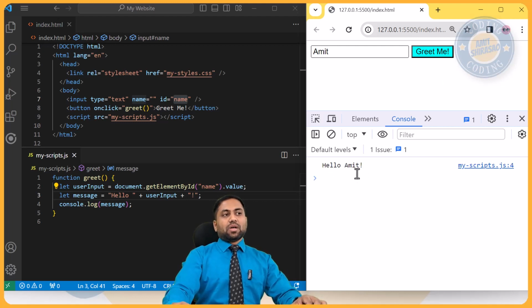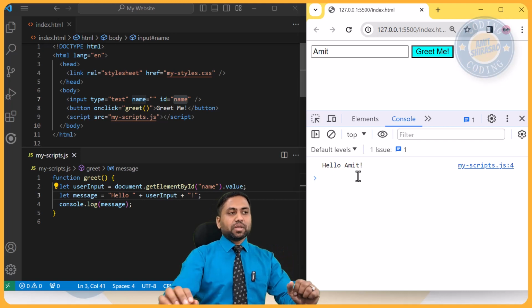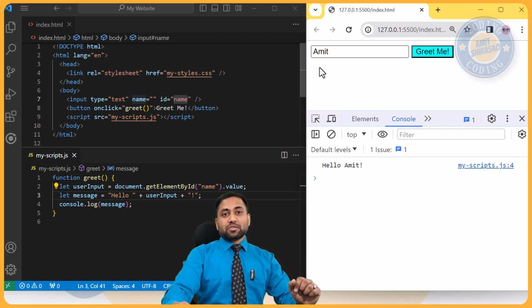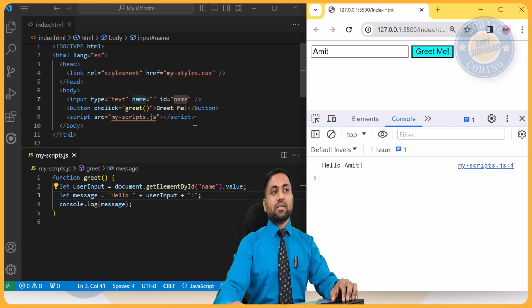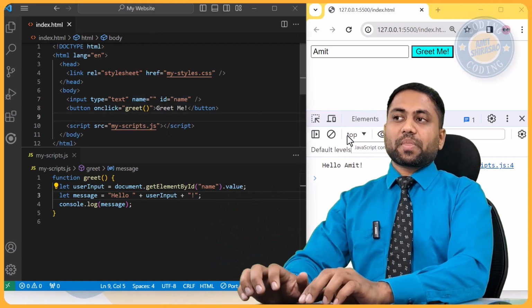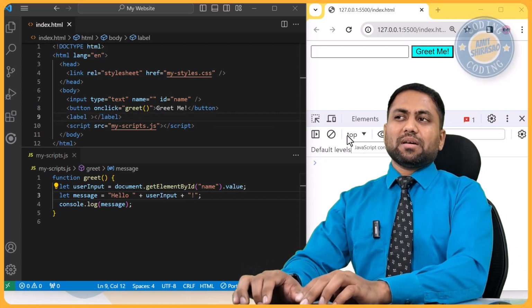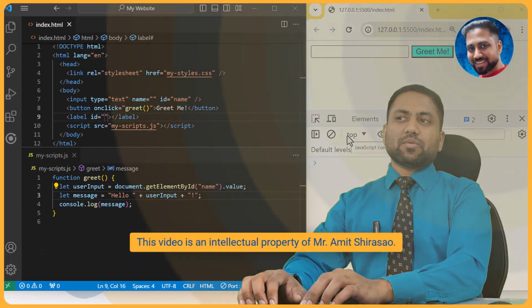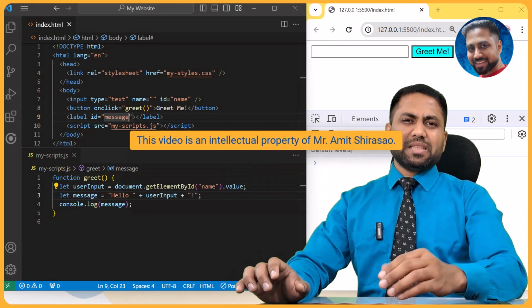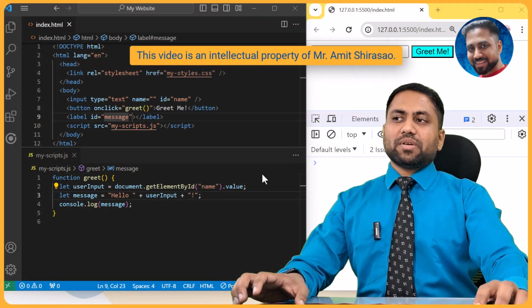Okay, now this functionality is great. But I really want it to appear over here so that the user is able to see it. This is my debugging. I get to know that I can formulate that message very well now, but now I want to display that message over here. So the way to do it is, you just create a label over here. You can remove this for, it's not required. You can just say ID equal to, let's call it message. Any ID, you give any ID.